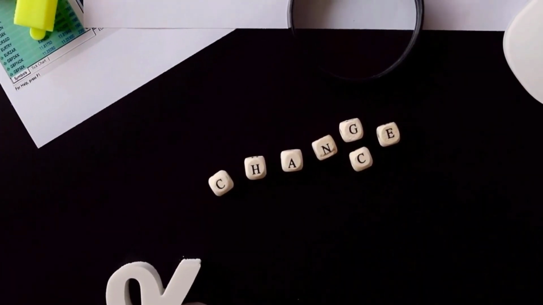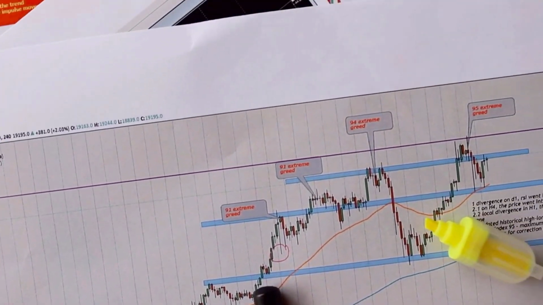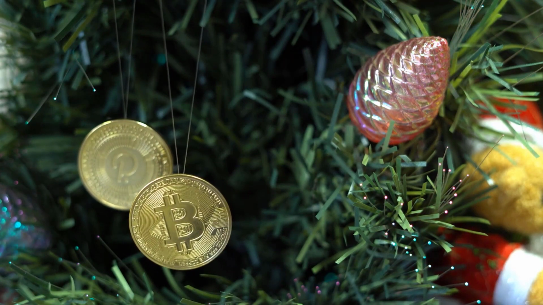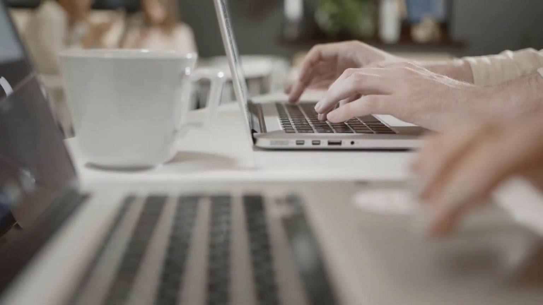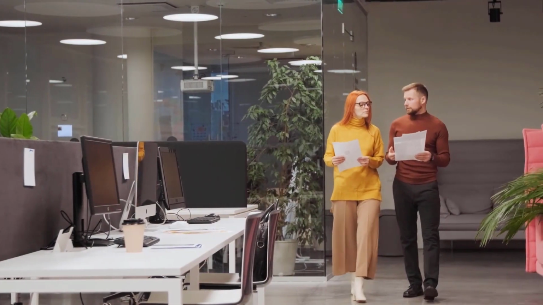XRP, the native coin of XRP, is down 0.19 and currently trading at 61 cents. Moreover, Cocos BCX came to 60 cents after seeing a decline of 0.77% in value.